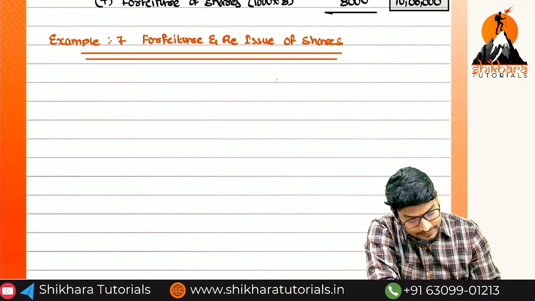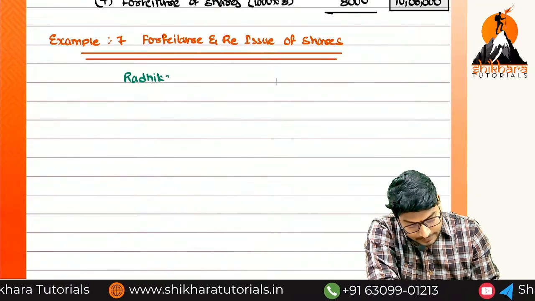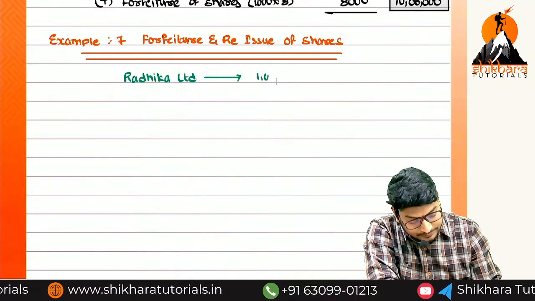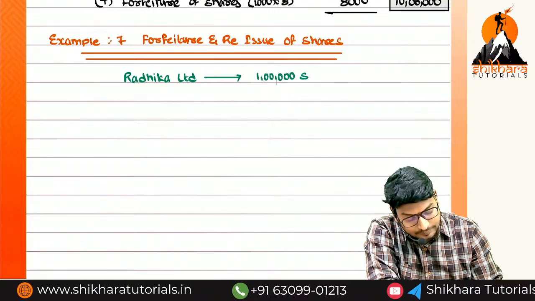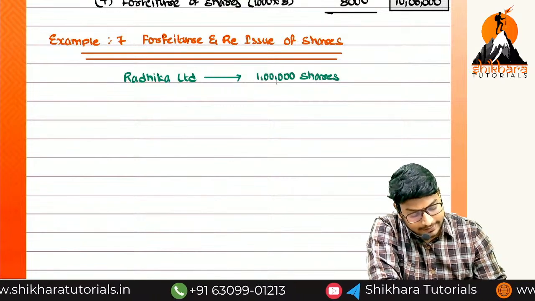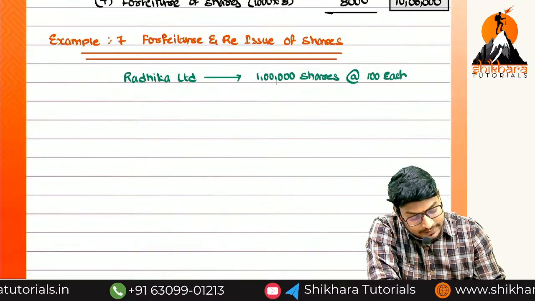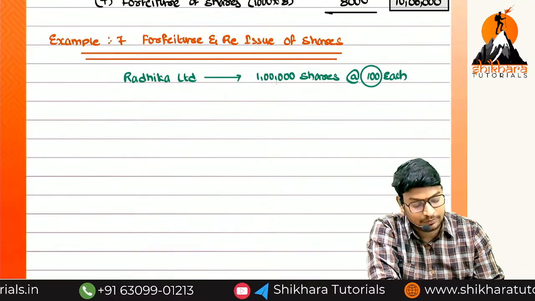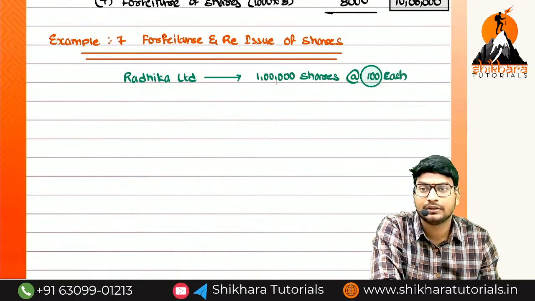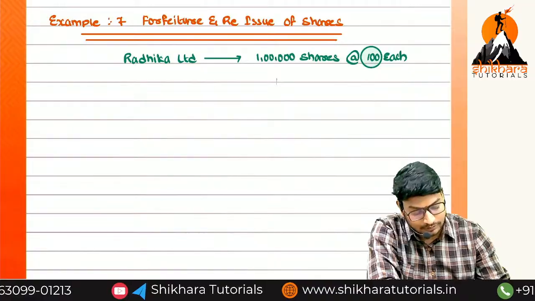So let us take Radhika Limited. Radhika Limited has issued 1 lakh shares. How many shares? 1 lakh shares, at the rate of 100 each. Sir, here 100 rupees is the face value only, that is not at a premium. We can discuss, if in case we issued at a premium, how we can forfeit at that point of time. All the discussion will be seen in the sums, no problem.